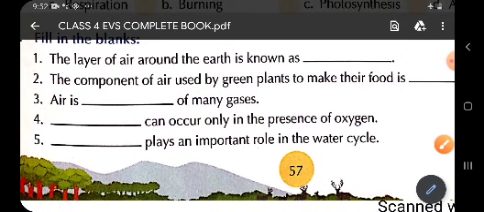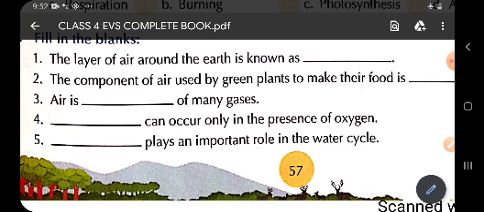Fourth one: dash can occur only in the presence of oxygen. Children, burning as well as breathing can occur only in the presence of oxygen.